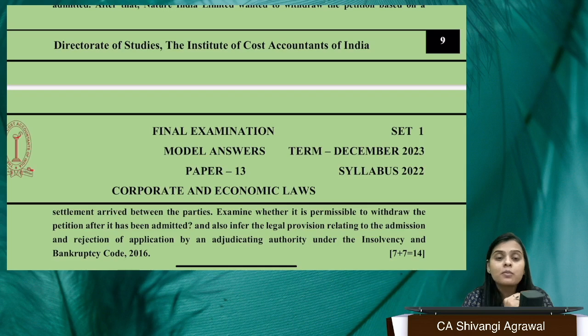However, if the committee of creditors has not yet been constituted, then you present it directly to the adjudicating authority, and they may allow it or disallow it.